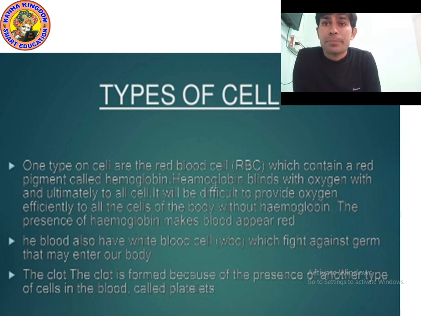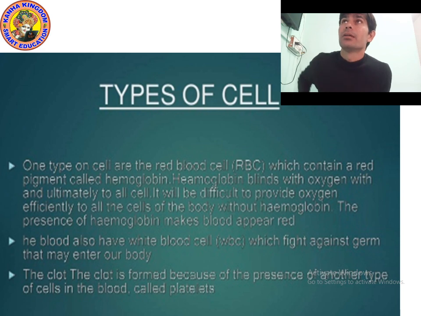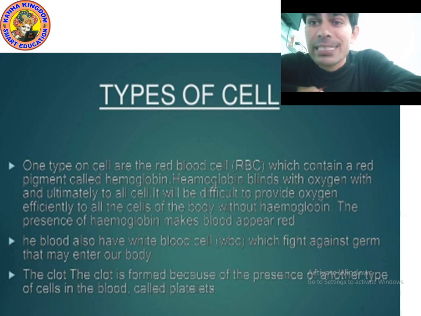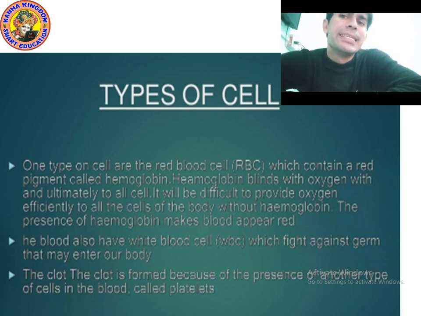Types of cells. Which cells are present in blood? Different cells are present. First is RBC, then WBC, and platelets are also present in blood. What is RBC? The full form of RBC is red blood cells, or you can say red blood corpuscles.